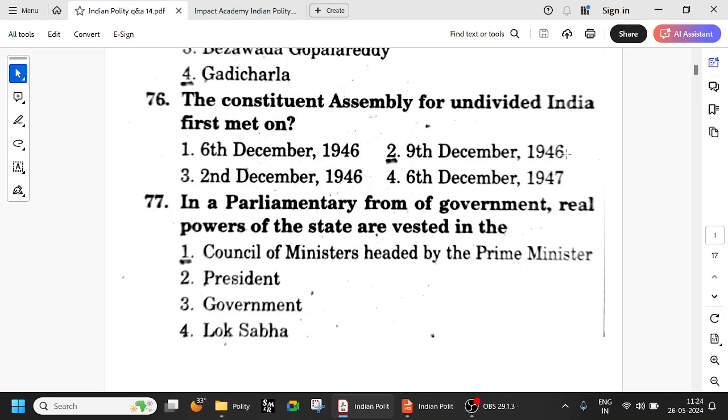In between these things, several dates will be there. Okay, so all these things will be there. Try to remember as much as you can. Okay, the Constituent Assembly for Undivided India, that is before 1947, for the first time met on 9th December 1946.